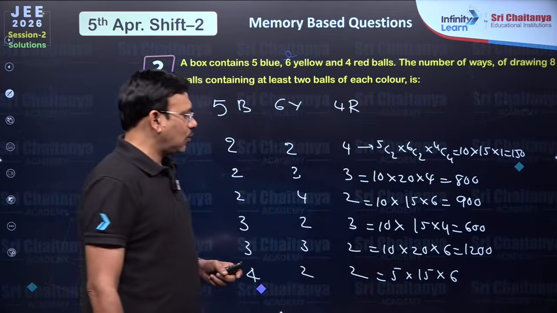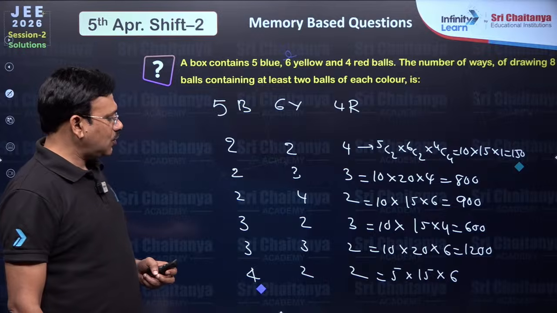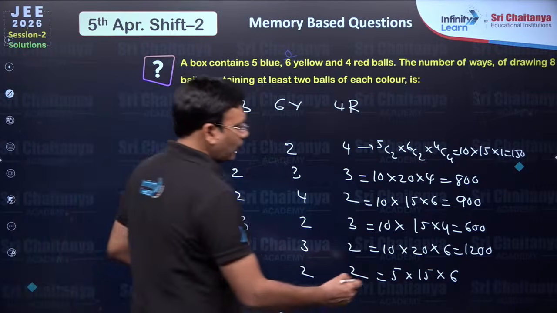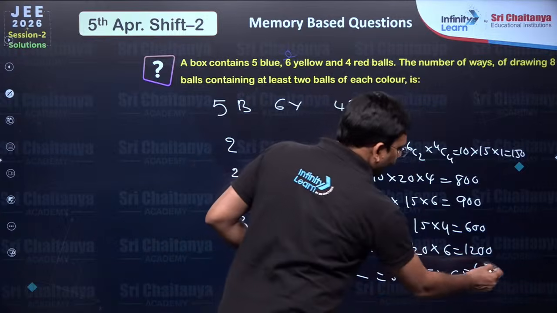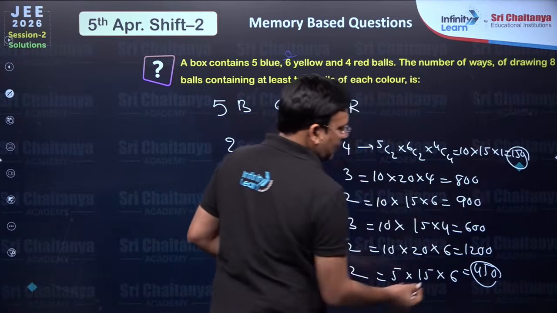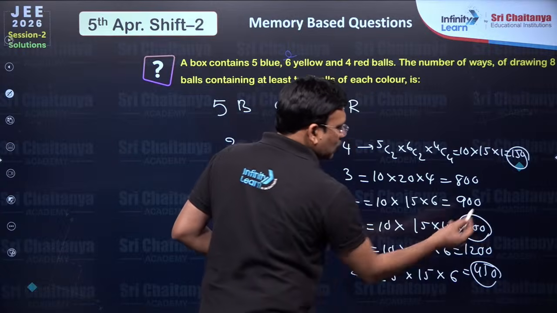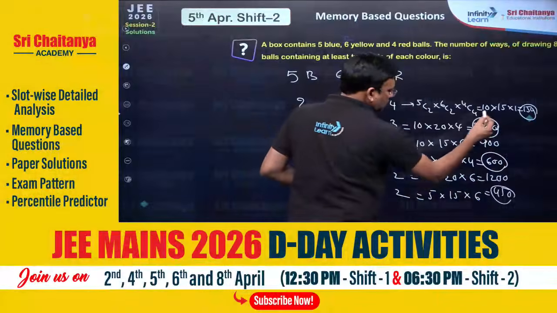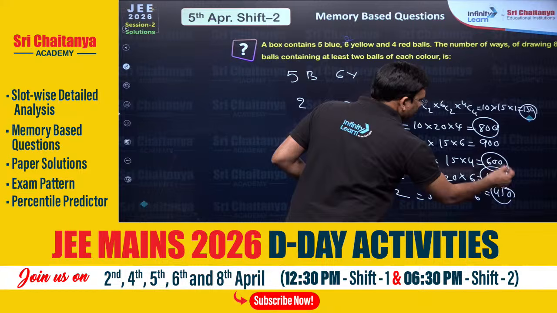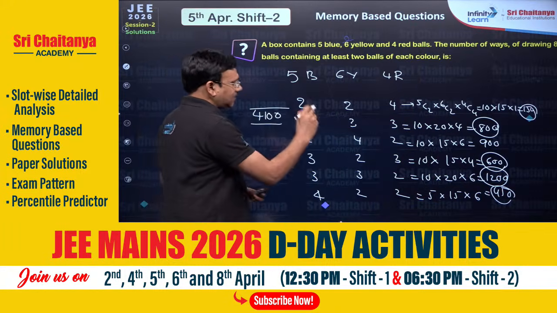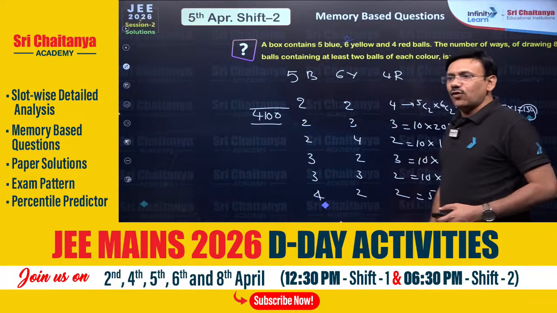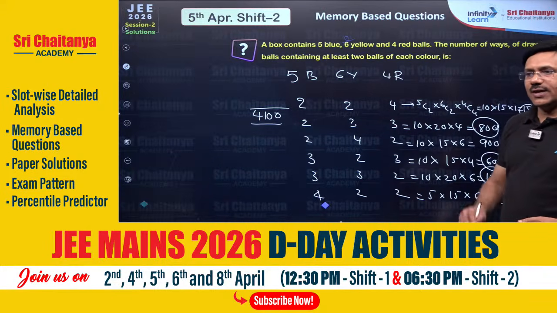So 75 into 6 is 450. Now you just add all these: 450 and 150 is 600, 600 and 600 is 1200, then 2000, 3200, plus 900 is 4100. That is the answer. Correct? 4100 is the answer. Okay.